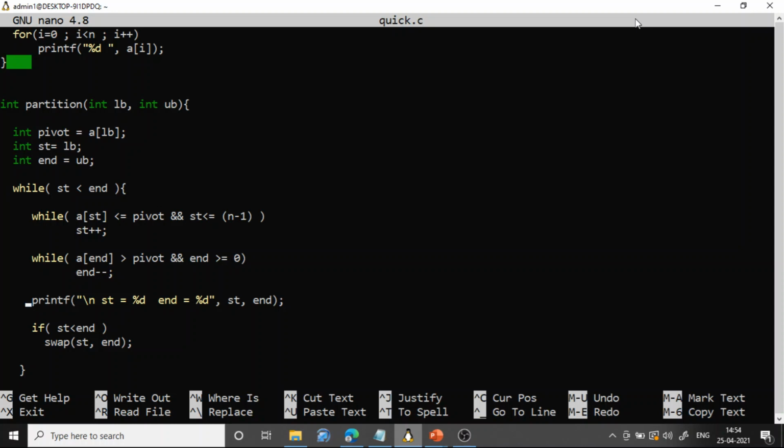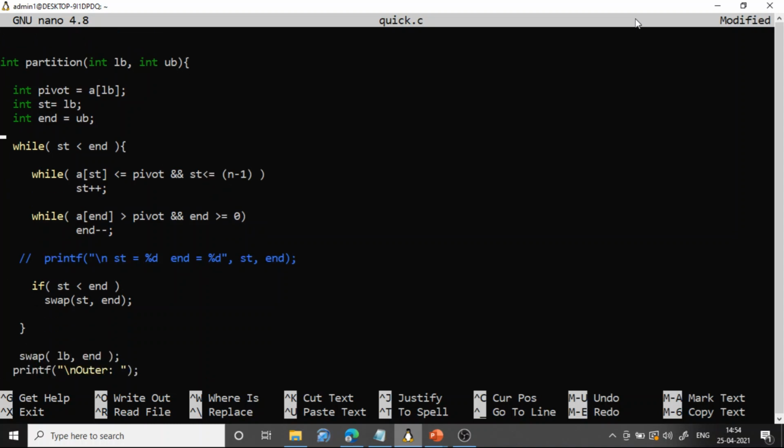After this, I am displaying this st and end position. Then we check if st is less than end. If st is less than end, then what should we do? Then swap the element at st location with the element at end location. So we are calling the swap. We are just passing the locations, and that will take care of swapping. Okay, so this will continue.